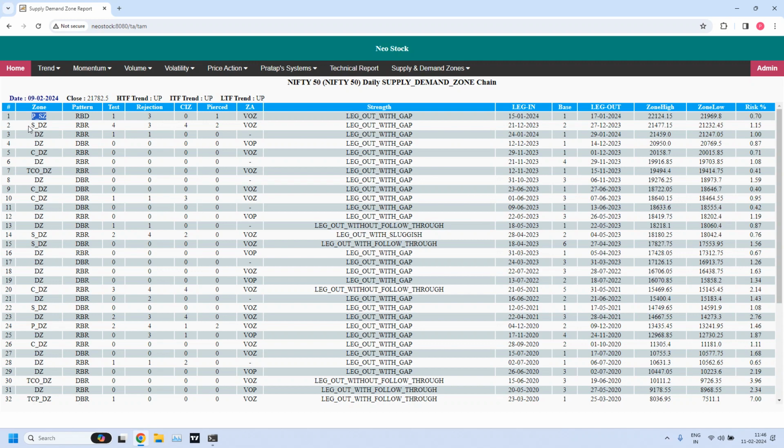But see the demand zone. This is a high liquidity demand zone at present. At what levels is it? We have it at 21,477 to 21,232. Currently, Nifty has a strong support because the daily demand zone is a high liquidity demand zone.